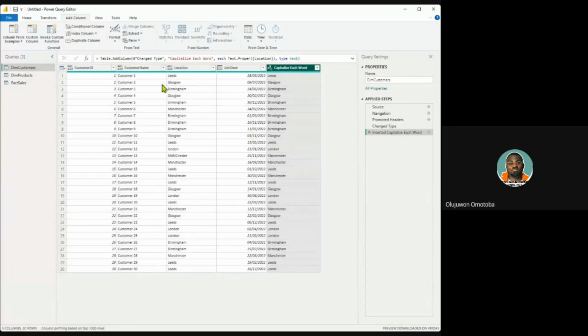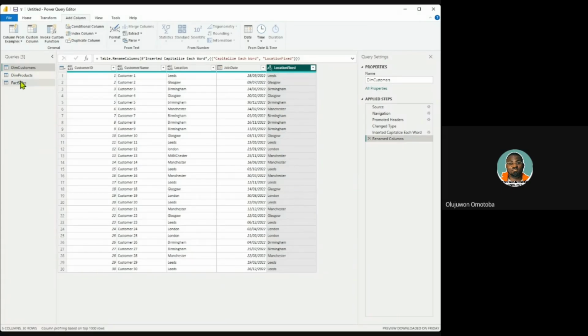Let me just change this. You can change this by just double clicking it. Let me change this to customer location fixed, or just location fixed. Good. So location fixed is the name given to our new column. We have decided to create a new column without altering the previous column as the customers put them. So we have left it that way.